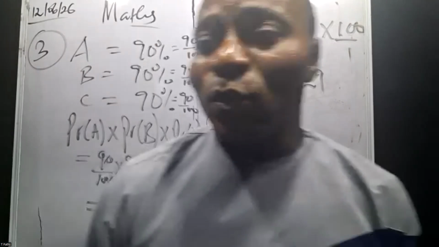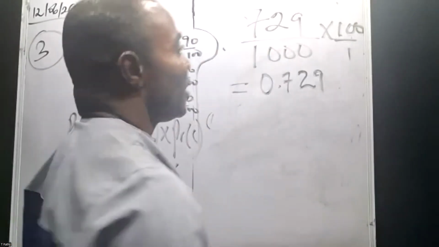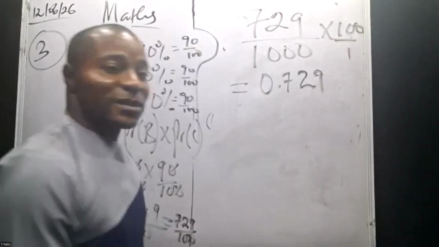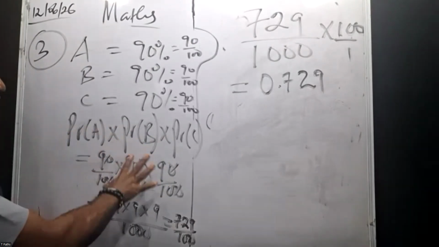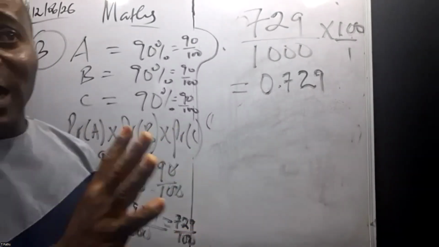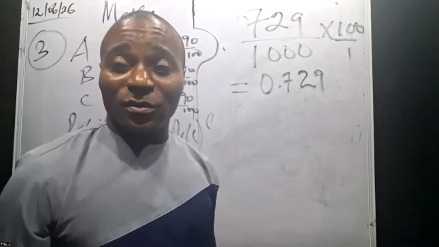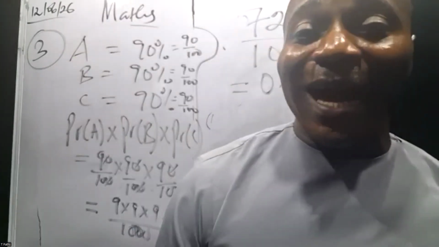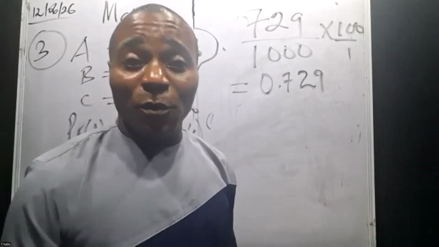But the option given to us is in percentage. So that means we need to multiply by 100. The probability of 3 events occurring at the same time is you multiply them. 90 over 100 times 90 over 100 times 90 over 100, which is 729 over 1,000. But we are leaving the answer in percentage according to the options given.